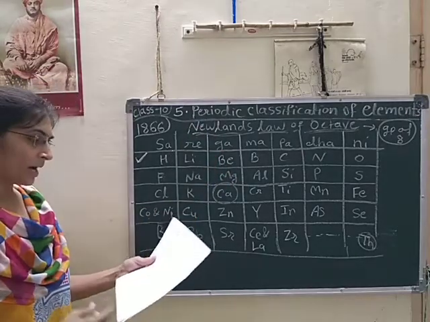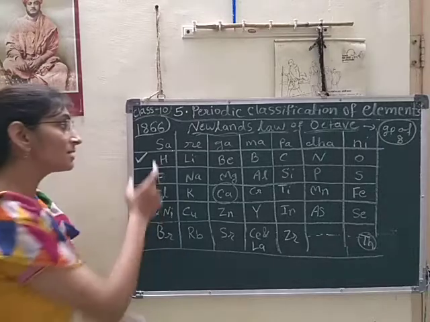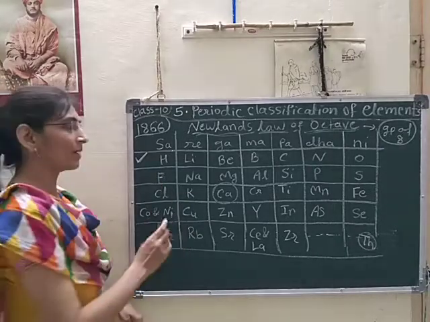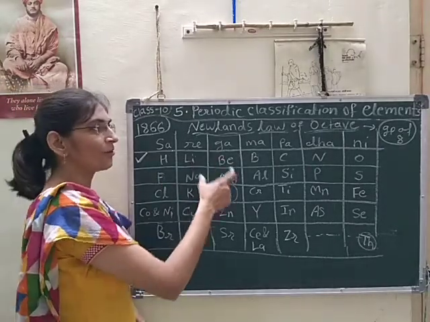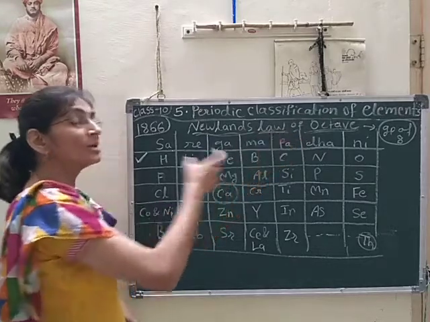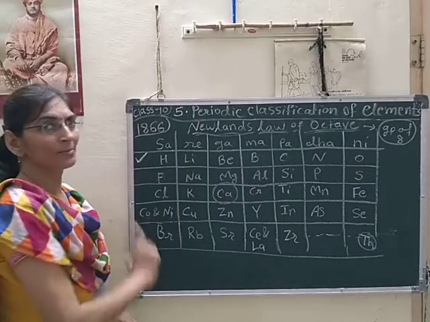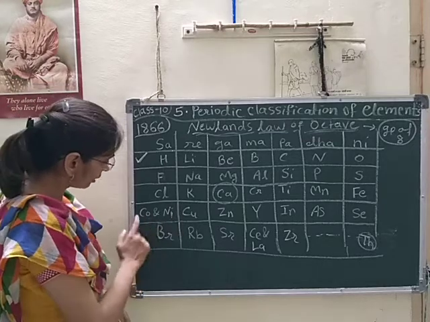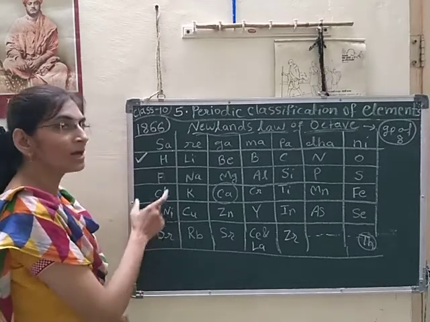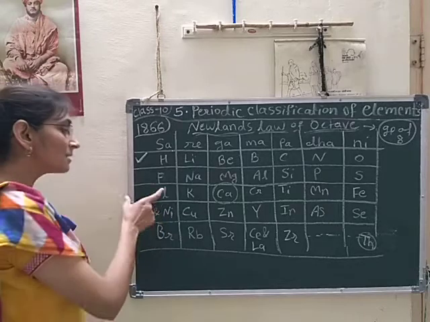Then Newland adjusted two elements in the same slot. That is also a drawback. He adjusted for his law of octave. Still, it is a drawback of his periodic table that he adjusted two elements altogether in the same slot.